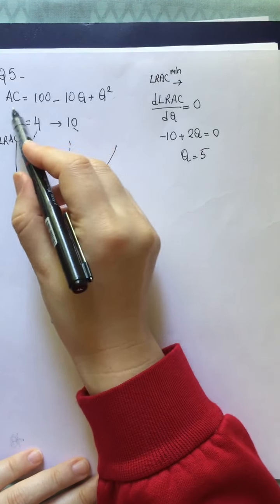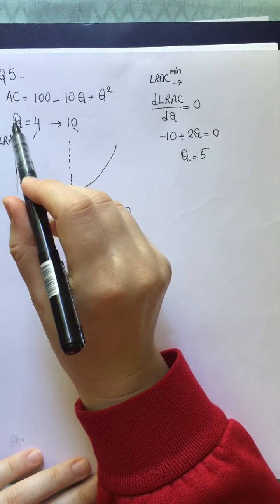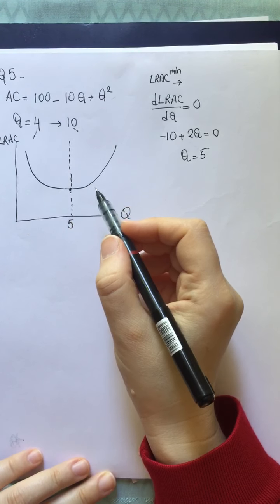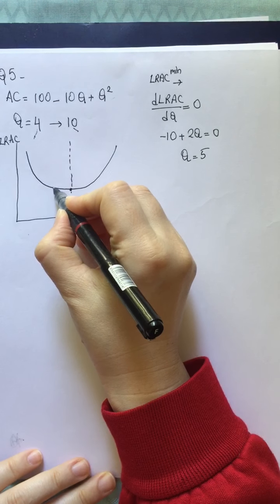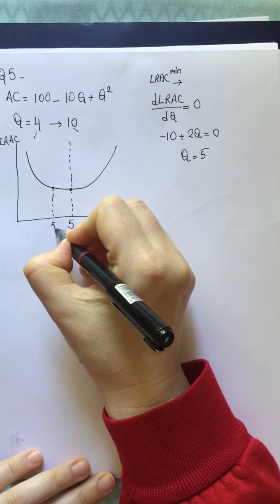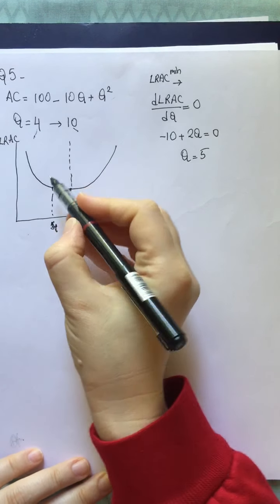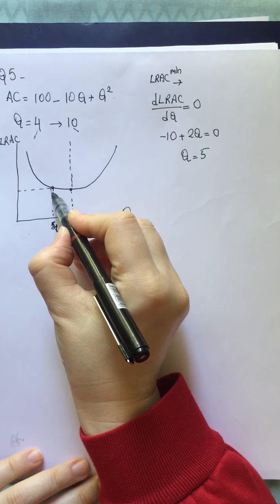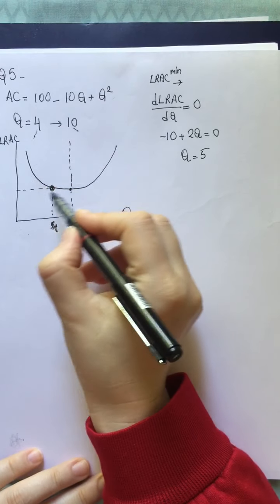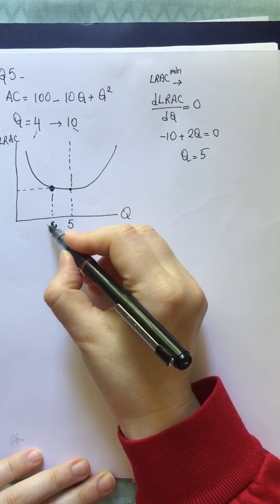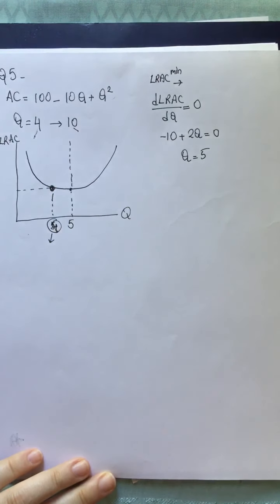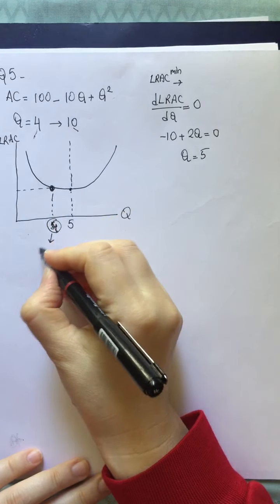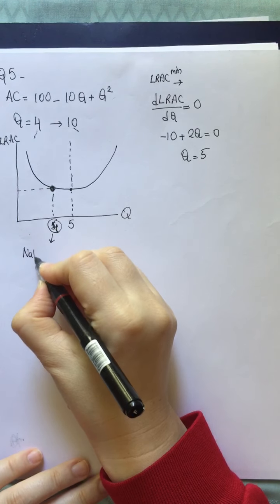For the first part of the question, it says at the current regulated price, consumers demand 4 billion kilowatt hours per day, somewhere like here. So it means that these consumers are demanding that good at the decreasing part of the long run average cost. For that demand level, the demand is touching at this point, so it means that this firm is a natural monopoly here.